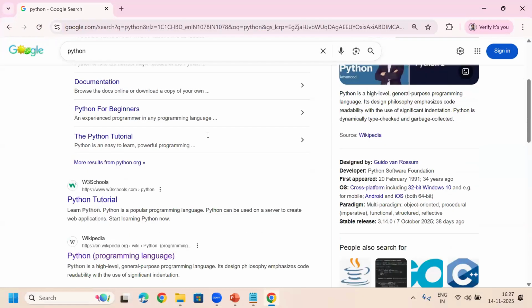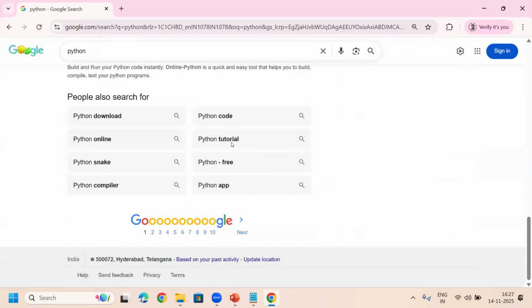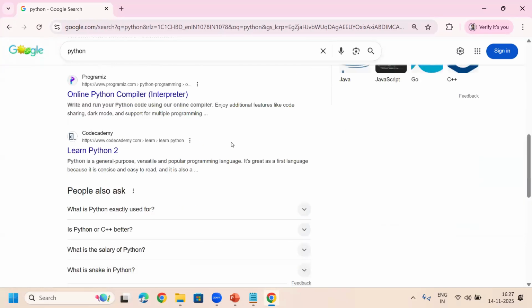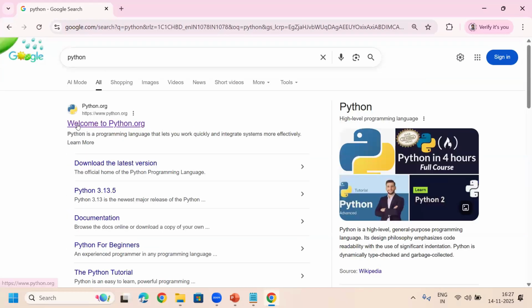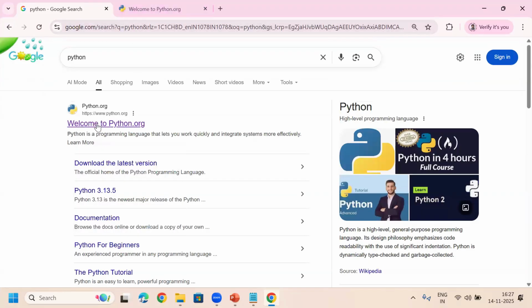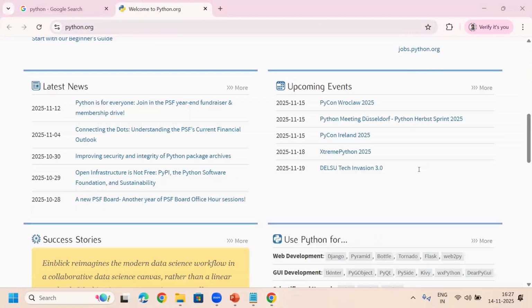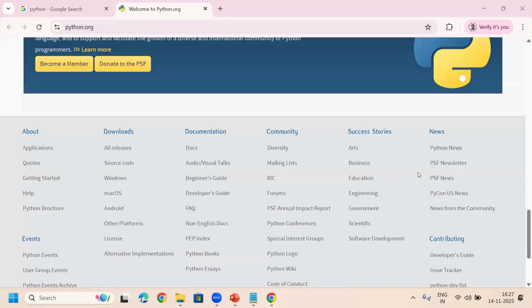This is the official website. You can open this in a new tab, or click on it. This is the home page of the Python official website.